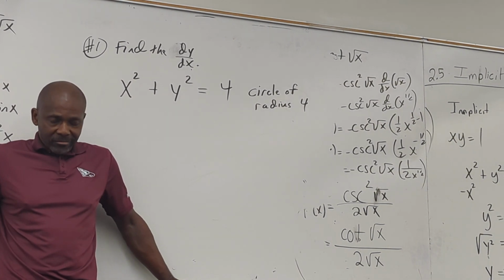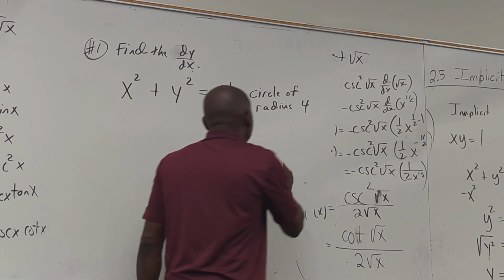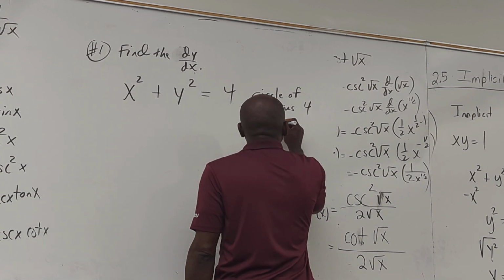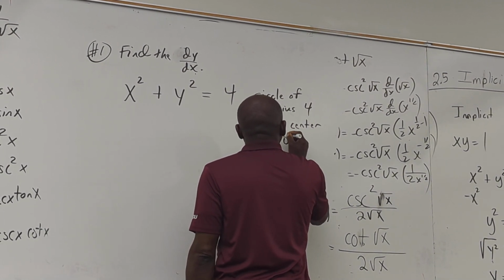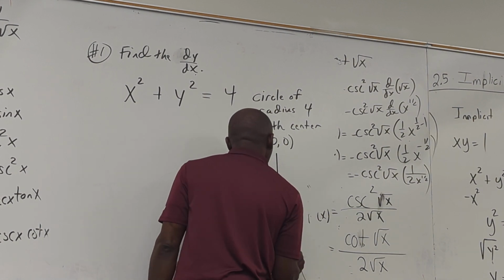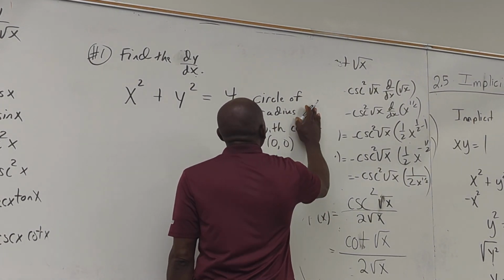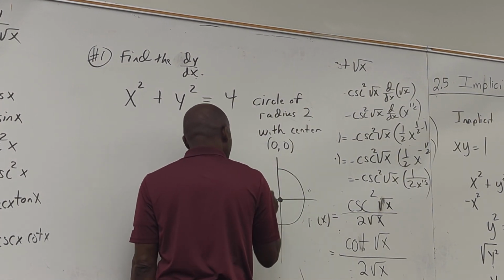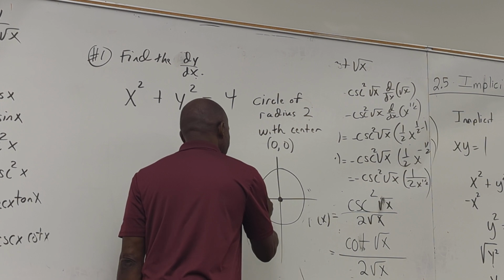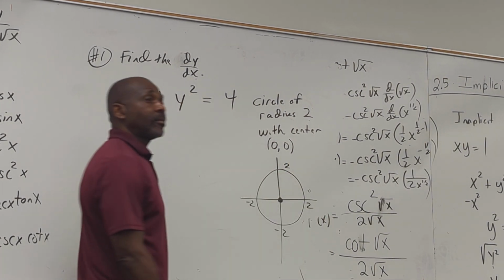What's the center? So what are we telling you, class? You have a circle right here, and the radius is, my bad, 2. We good?